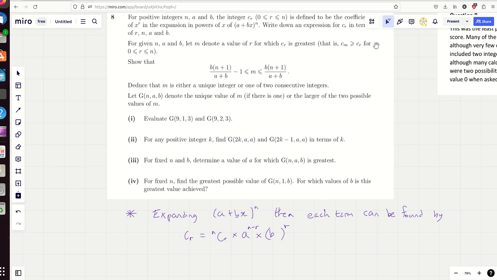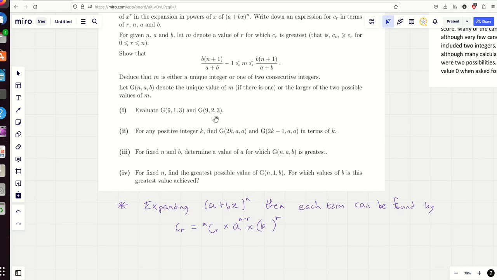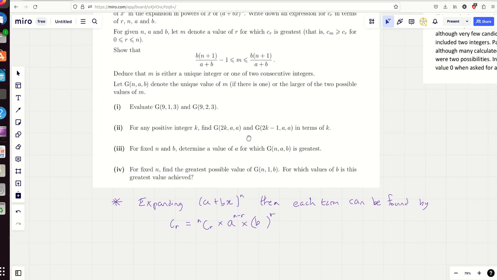That is, c_m is greater than or equal to c_r for r from 0 up to n. So you can see what's difficult about this question. It's not actually the maths answering it, it's understanding what the question is asking, yeah?